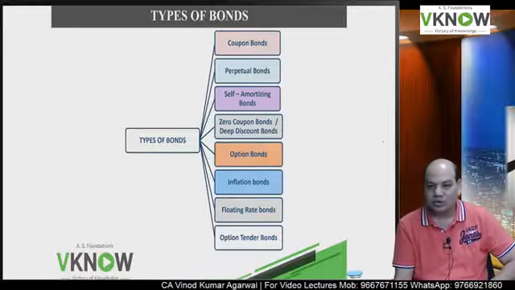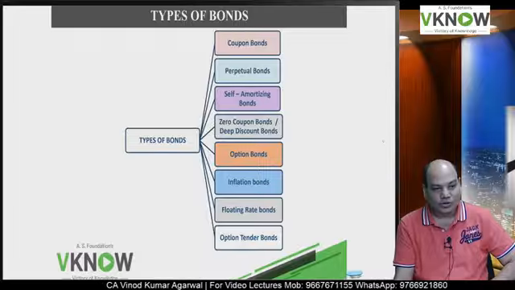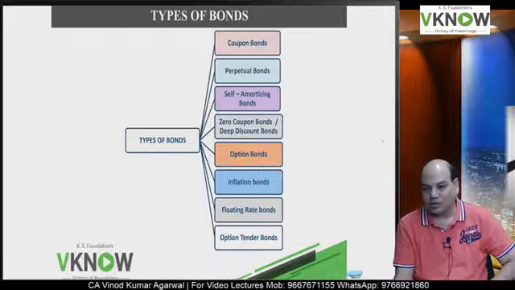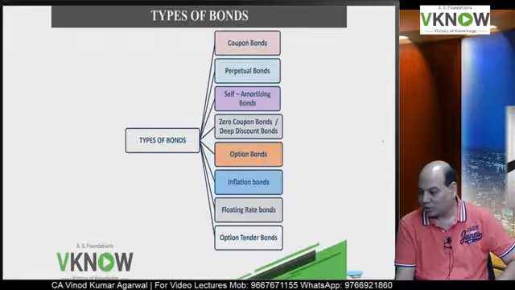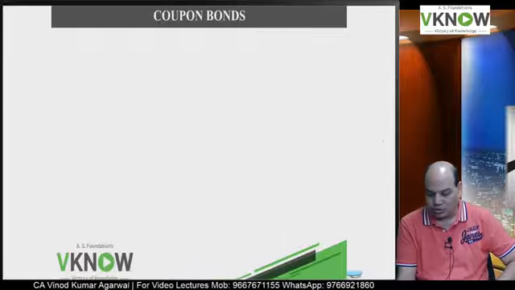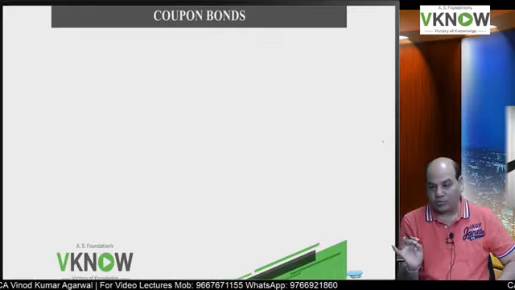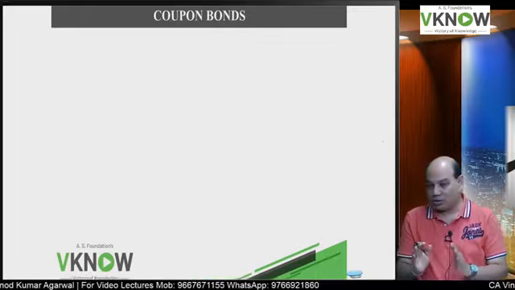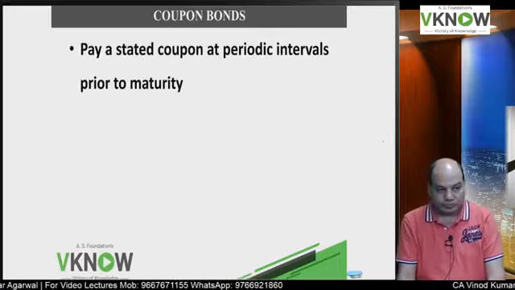So one is coupon bond, perpetual bond, self-amortizing bond, zero coupon bond or deep discount bond, option bond, inflation bond, floating rate bond, option tender bonds. Now we are going to discuss each of them one by one. Be very attentive, because now the time has come to start solving some questions.